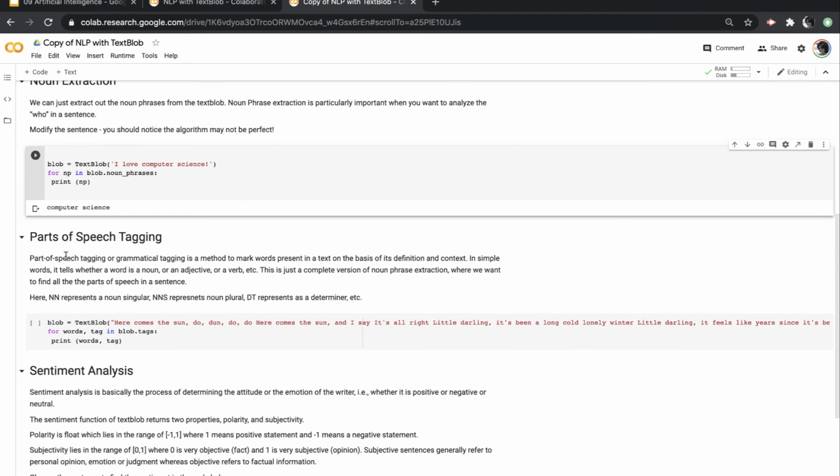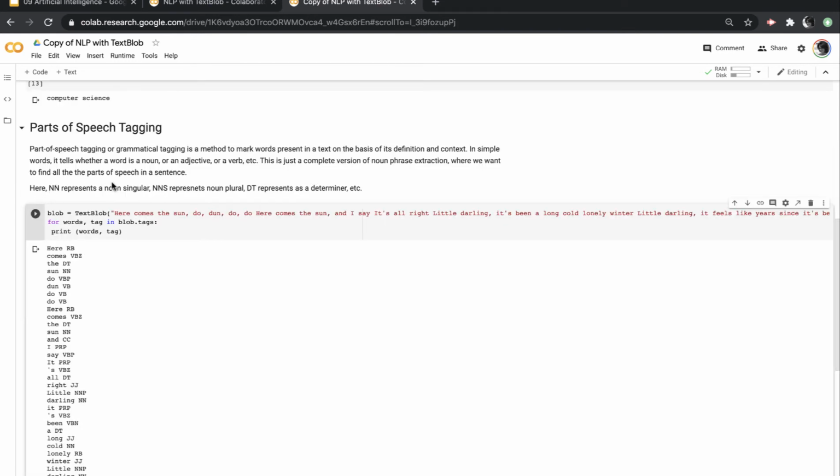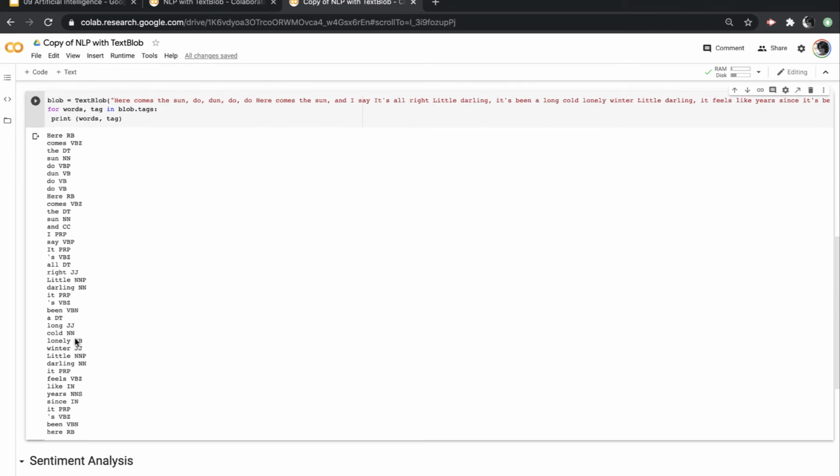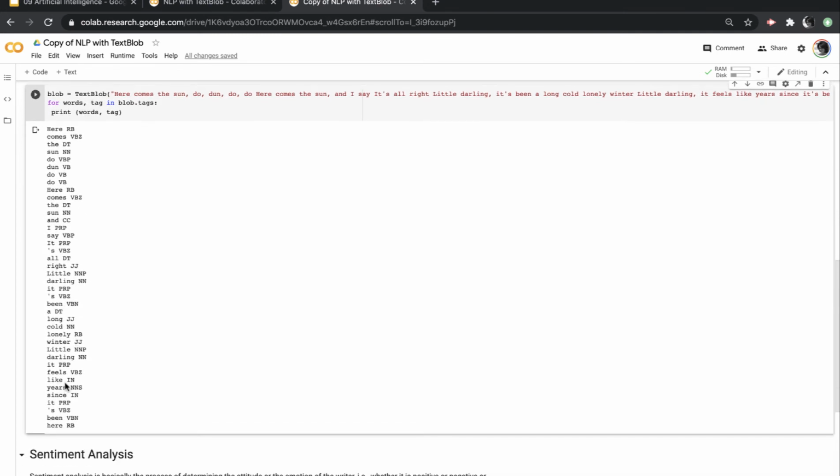And then we can tag parts of speech. I have this Beatles song, and it will go through and identify the parts of speech for every word. So you can see that NN represents a noun singular, NNS is a noun plural, and there are other codes for the different parts of speech, and you can look those up online if you want. But this will go through and identify all of the different parts of speech.